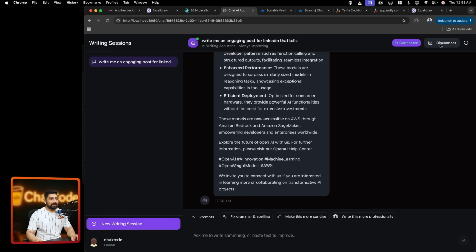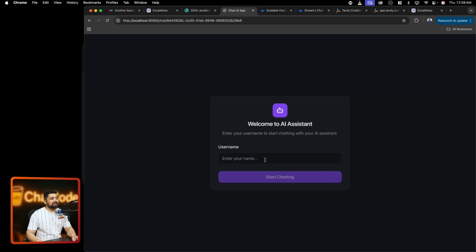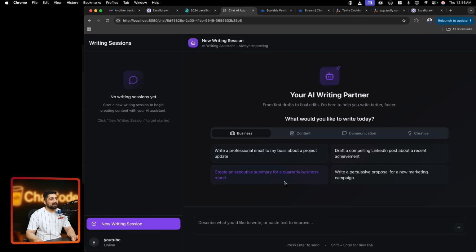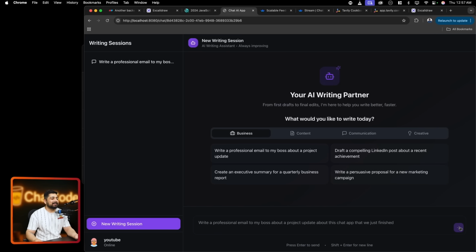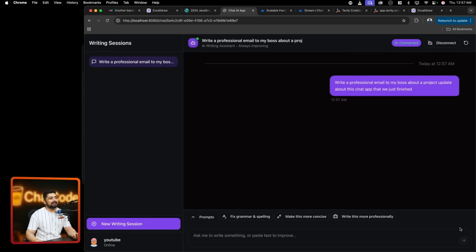Now, apart from this, notice here, it says connected. You can disconnect from the agent as well. You can refresh, of course. Now, the interesting part, I can just go ahead and say log out. And let's create another username. So this time we'll call this YouTube. We'll start chatting with YouTube. This is a new session, and probably we'll write a professional email about a project update about this chat app that we just finished. I'm just randomly throwing stuff in to show you what more can be done with this one.